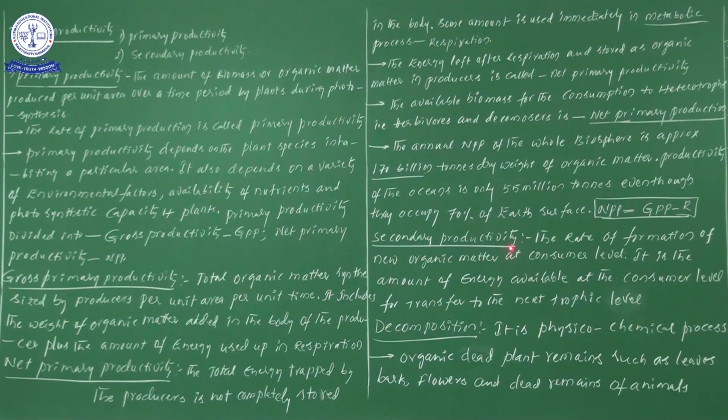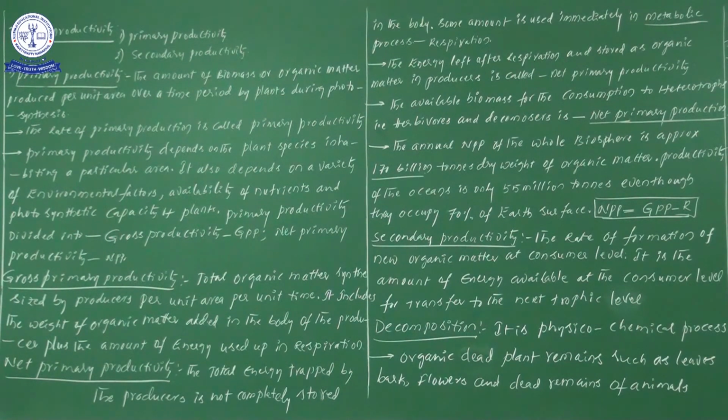So secondary productivity is very easy. What is that? The rate of the formation of new organic matter. Here the word new is important: the formation of new organic matter at the consumer level can be considered as secondary productivity. Now a very important concept, we are moving on to that. Decomposition is the second component of